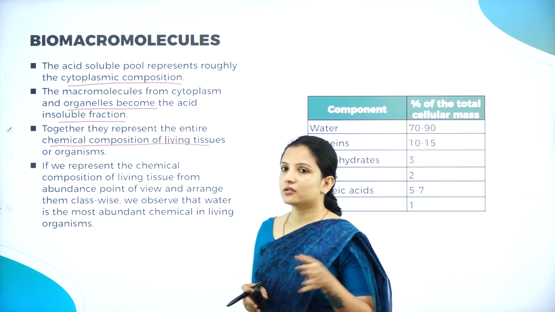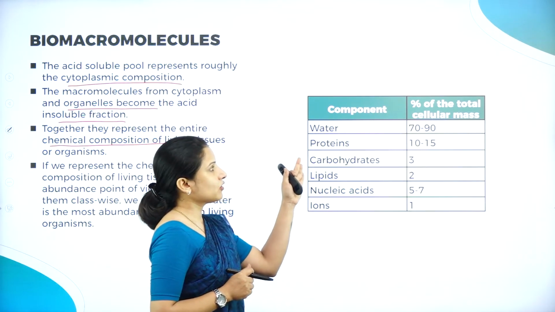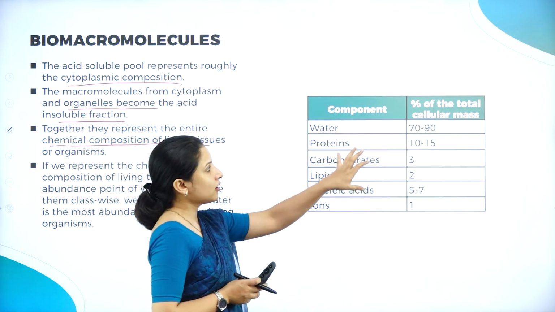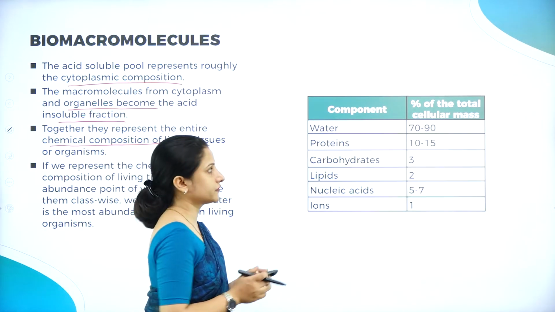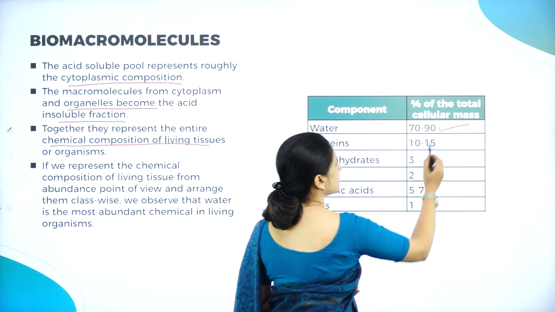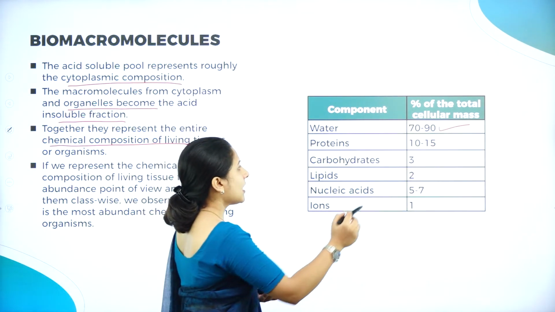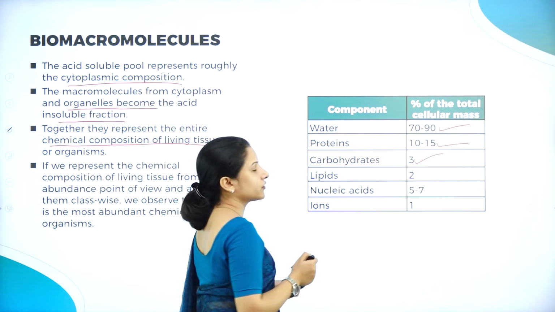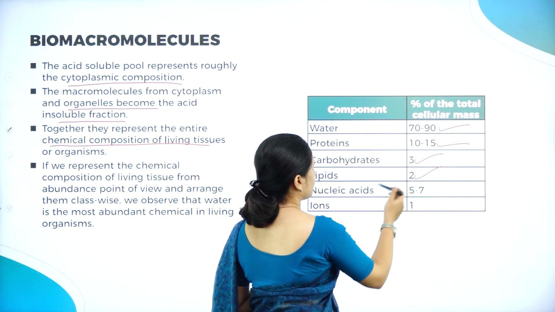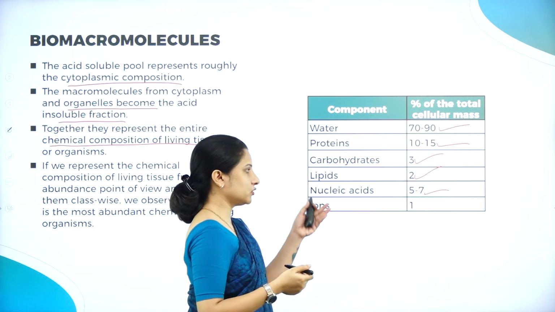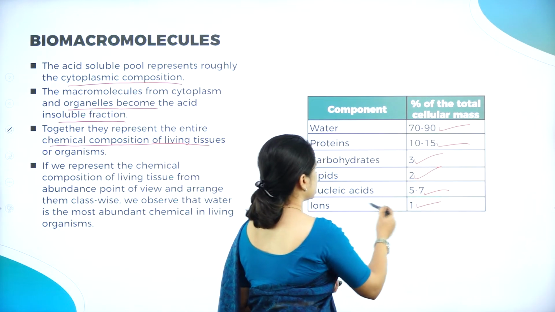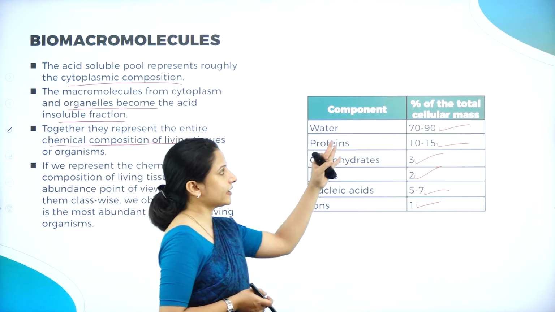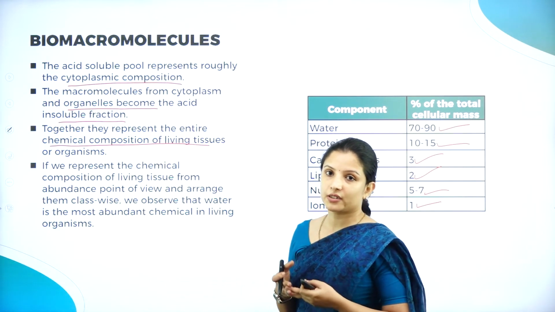Say for example, here as you can see, it depends on what the cells are made up of and what percentage. Water, 70 to 90% of the cell is made up of water, and 10 to 15% is protein, then 3% is carbohydrate, 2% is lipid, 5 to 7% is nucleic acid, and only 1% is ions. So this is about the components present in a cell and the percentage of how much is present in the cell.